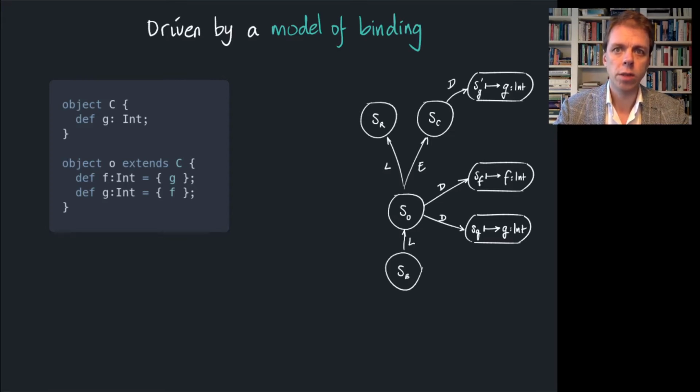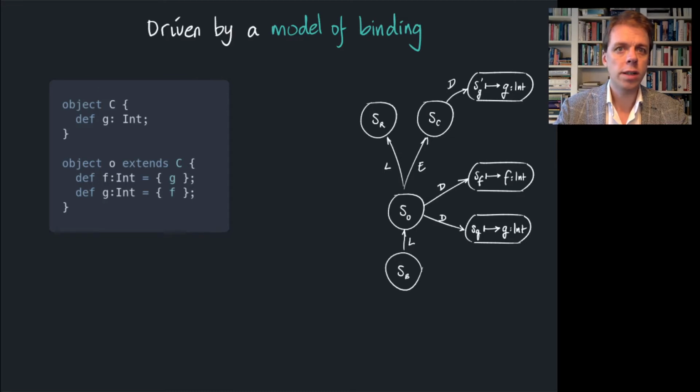It consists of nodes representing scopes and declarations and labeled edges describing their relation. The scope of object C is represented by the scope node SC. The declaration node SG', carrying data with the name and type, corresponds to the definition of G. The fact that SG' is a declaration in scope SC is indicated by the edge labeled with D for definition.